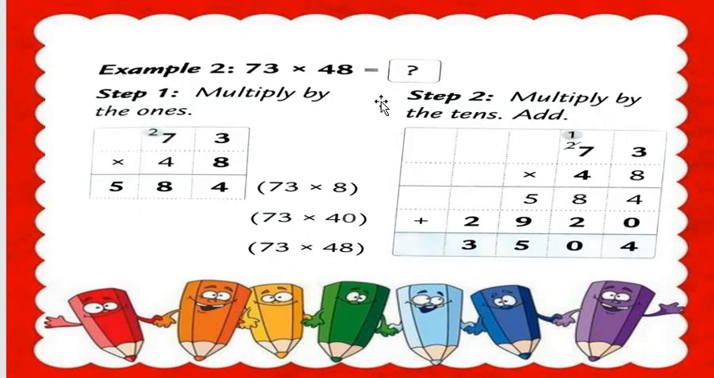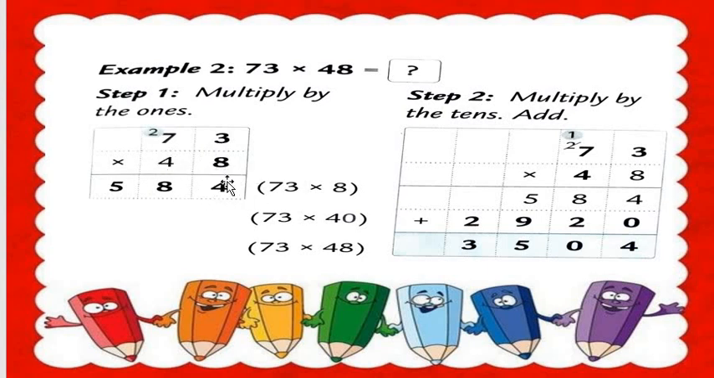Now let's check example number 2, multiplication with regrouping. Without regrouping we have done, and this is the second example, multiplication with regrouping. Understood? Example number 2 is, all students, 73 multiplied by 48. How can we do that sum, all students? So multiply by the ones first. 73 multiplied by 48. So what to do?